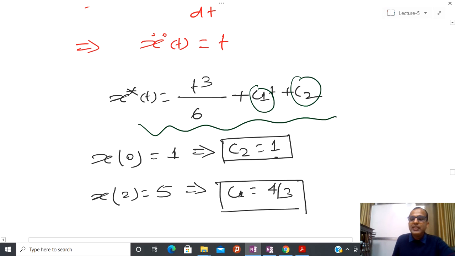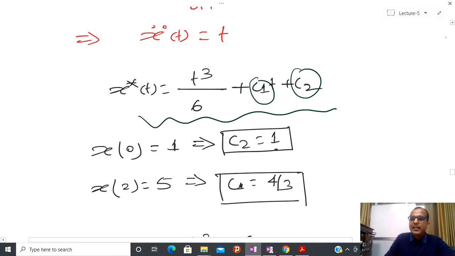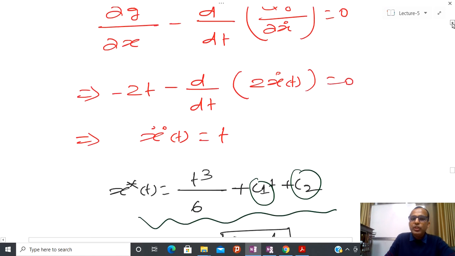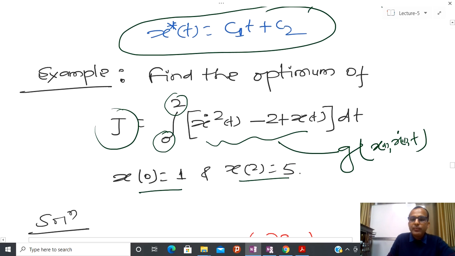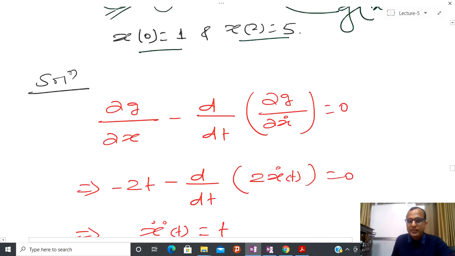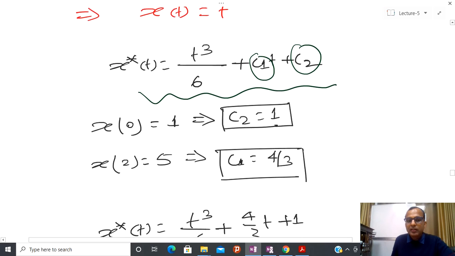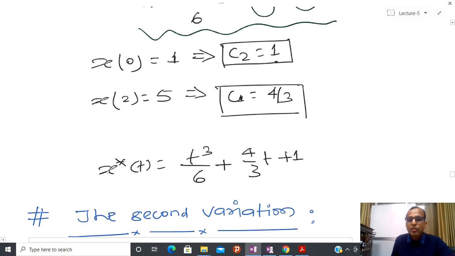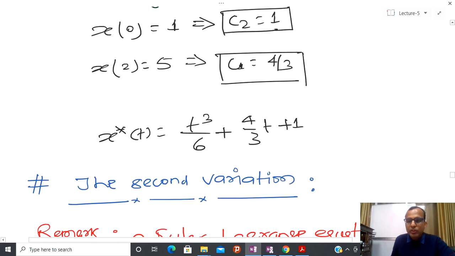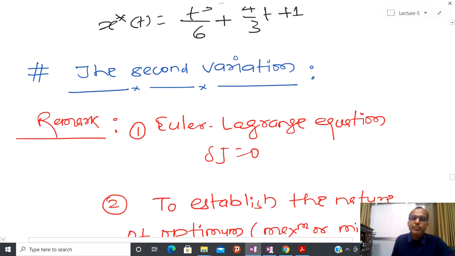By substituting this, I can tell that x star is going to give some kind of extremum value to this particular performance measure g. So with respect to this performance measure, this particular curve is going to provide us some kind of optimum value. Now I am going to talk about how to determine the maxima and minima, and for that you have to see the second variation.